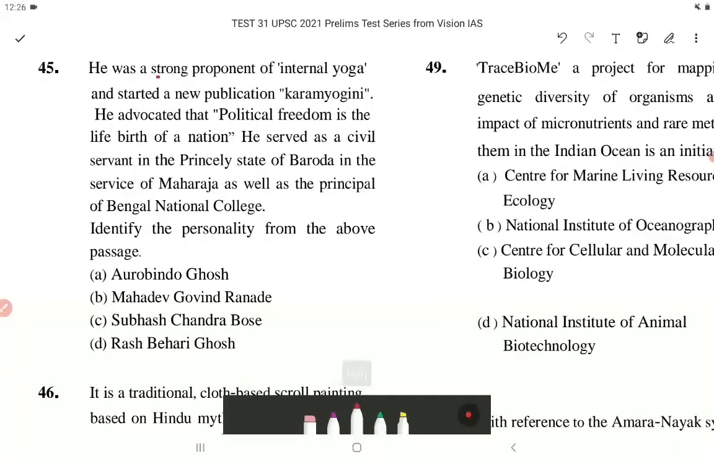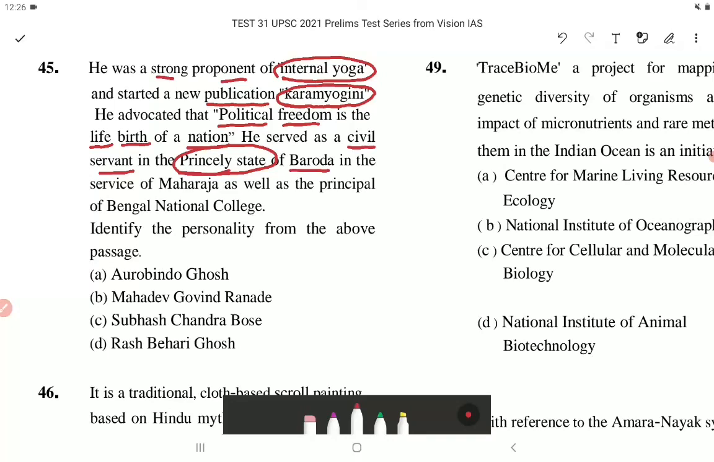He was a strong proponent of integral yoga and started a new publication, Karmayogin. So he started a new publication called Karmayogin. He advocated that political freedom is the life breath of a nation. He served as a civil servant in the princely state of Baroda in the service of the Maharaja, as well as the principal of Bengal National College. Identify the personality from the above passage.